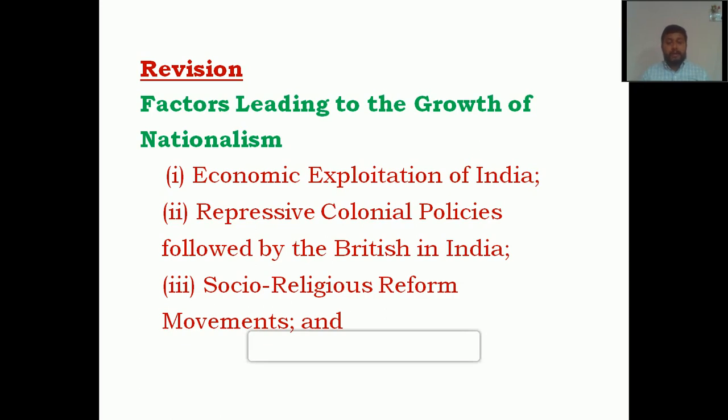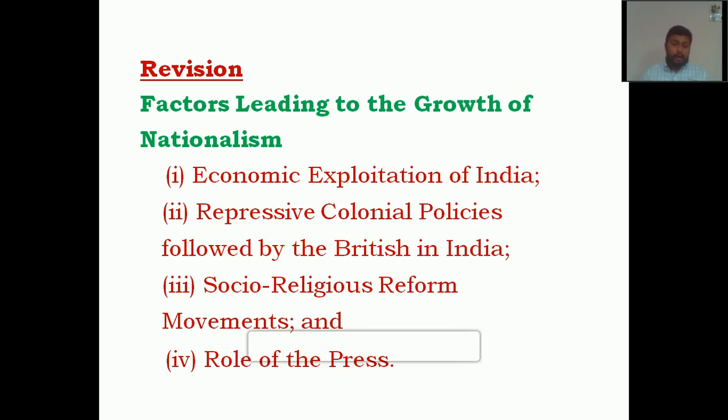As a result, some leaders focused on social activities, some people focused on religious activities, some people focused on giving better education. So these social reform movements helped the Indians to come out of their ignorance, and they started to strike against the British. Once they came to know the real nature of the British, they started to protest against the British. So socio-religious reform movements played an important role in the growth of nationalism.